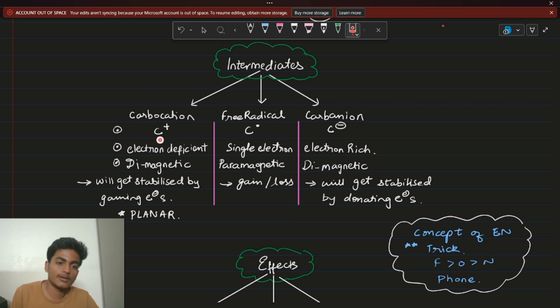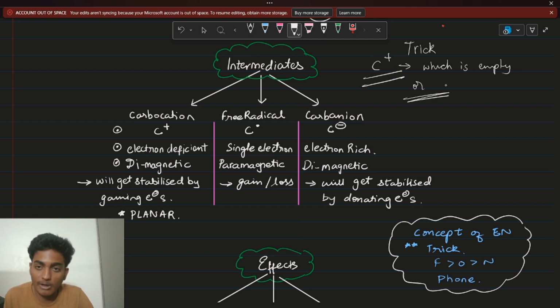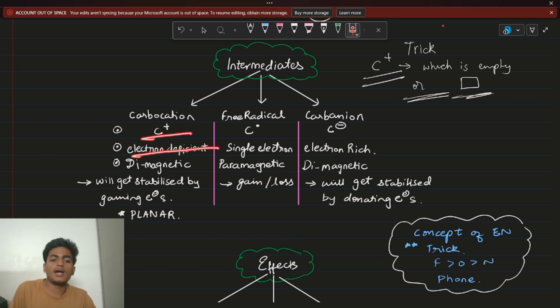So carbocation. What is carbocation? Carbocation is an electron deficient species. It is represented by C plus, right? So make a rule over here in chemistry. Whenever there is plus anywhere, you can try to visualize, or you can take this as a trick, that this is something which is empty, or something which has deficiency of electrons. So these are tricks. If you see C plus or anything plus anywhere, you can remember that there is deficiency of electrons there, or there's an empty box. This is the way you can remember it. So carbocation is represented like this. It is electron deficient. And diamagnetic.